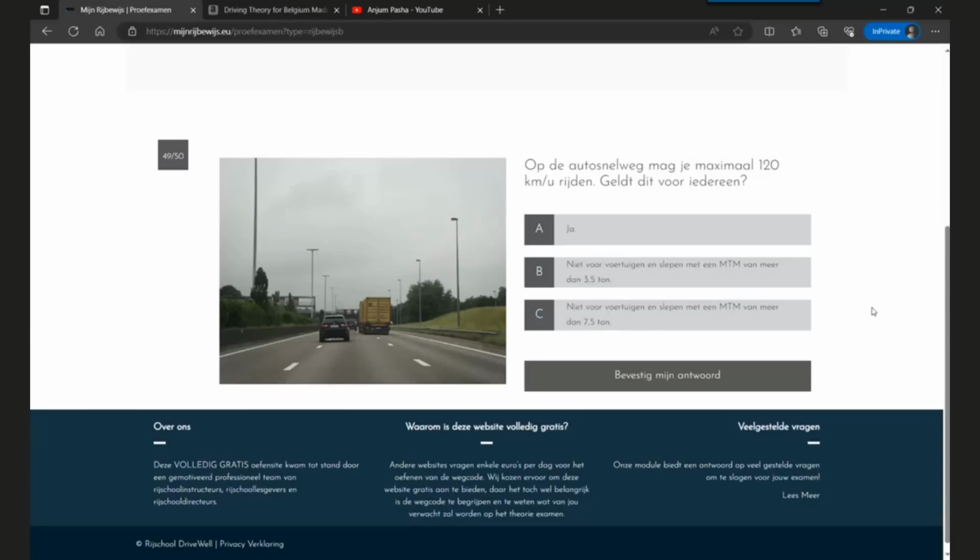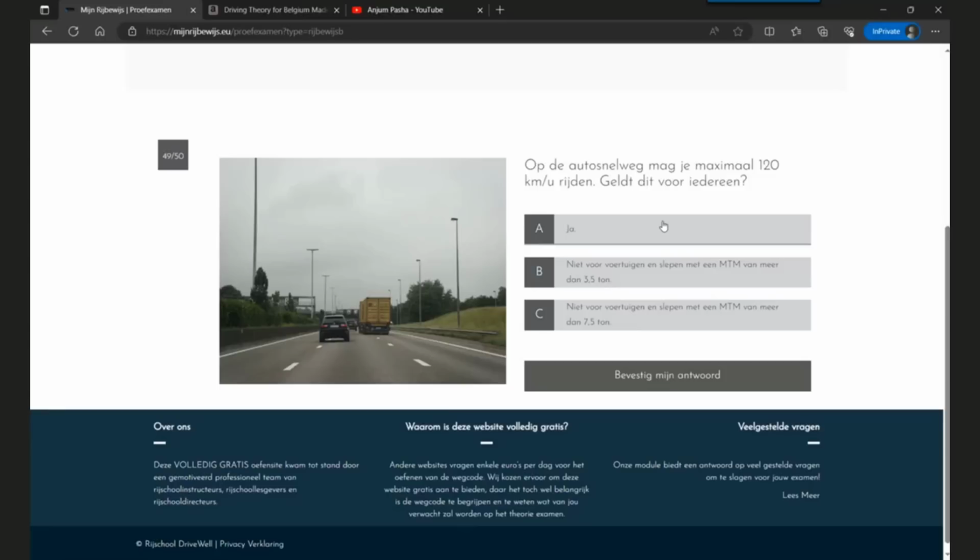The question is, on the motorway, the maximum speed limit is 120 kilometers per hour. Does this apply to everyone? Option A is yes. Option B is not for vehicles and trailers with a maximum allowed mass of 3.5 tons. Not with vehicles and trailers with a maximum allowed mass of more than 7.5 tons.